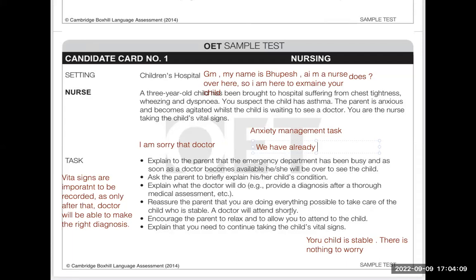But nurse, why don't you understand he is having asthma? Well, I have already told you, it is not right to make a kind of self-diagnosis because only the doctor is the authorized person to make the diagnosis. To provide a diagnosis, he will require a thorough medical assessment. That is why I am collecting the vital signs. I will give these vital signs to the doctors. These vital signs are very important to be recorded, as only after that will the doctor be able to make the right diagnosis. So please understand, we are not wasting your time. We are just following the medical protocol.